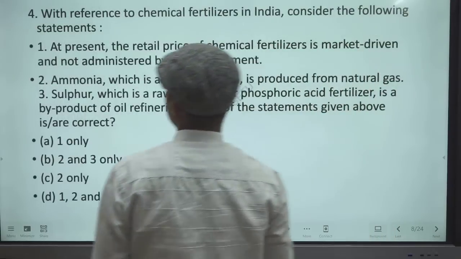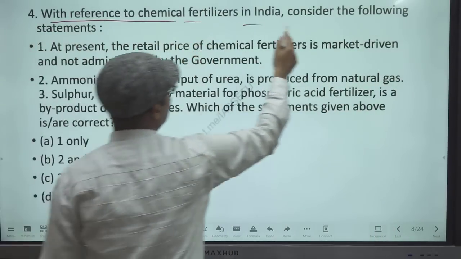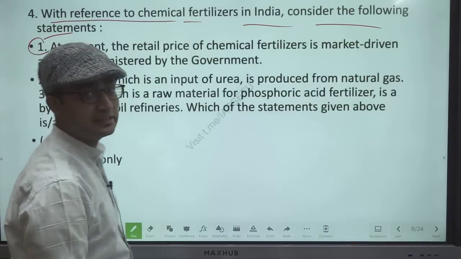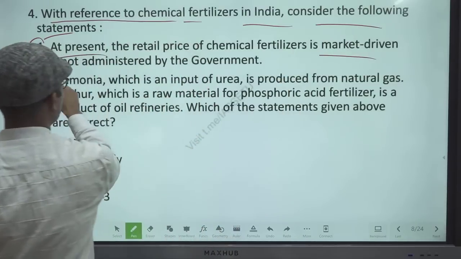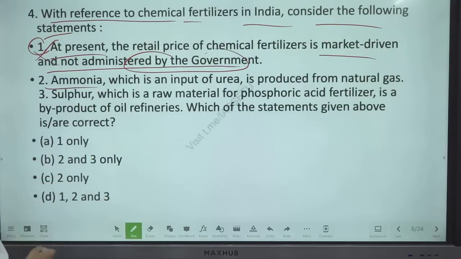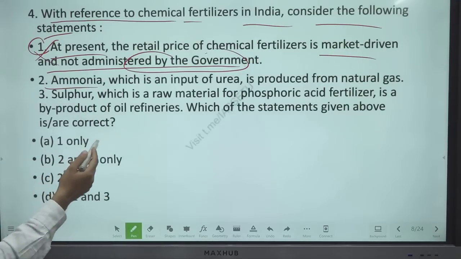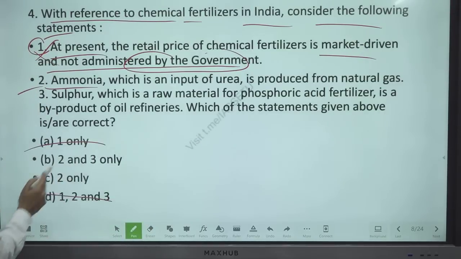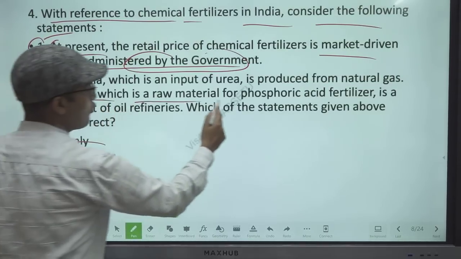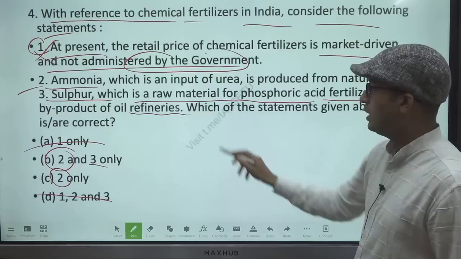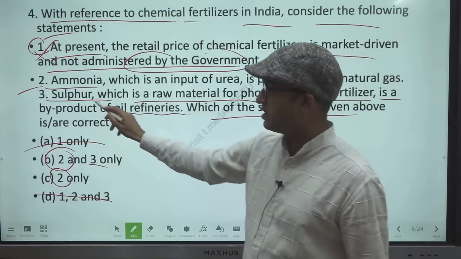Statement number 2. Next, with reference to chemical fertilizer in India, consider the following statements. First statement: at present the retail price of chemical fertilizer is market driven and not administered by the government. See, it is wrong. It is actually administered by the government. So one is wrong. Ammonia, which is an input of urea, is produced from natural gas, correct. Since one is wrong, two is automatically correct. Now the answer options: if three is correct, B, otherwise C. Sulfur, which is a raw material for phosphoric fertilizer, is a byproduct of oil refineries. Yes, the third statement is also correct.